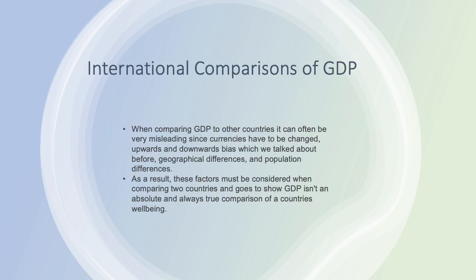International comparisons of GDP. When comparing GDP to other countries, it can often be very misleading since currencies have to be changed, upwards and downwards bias, which we talked about before, geographical differences, and population differences. As a result, these factors must be considered when comparing two countries and goes to show GDP is not an absolute and always true comparison of a country's well-being.